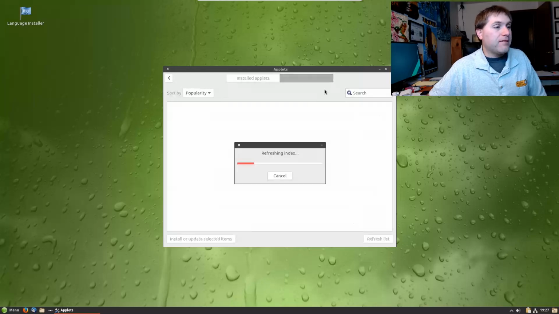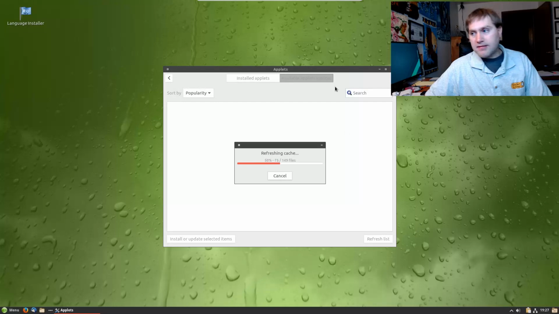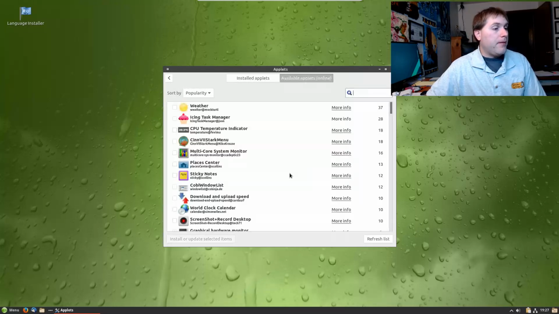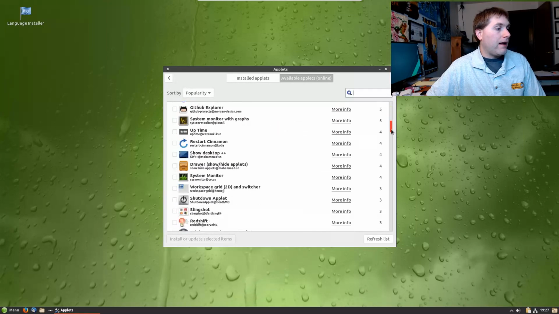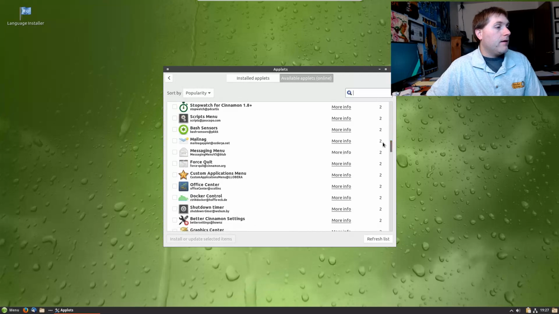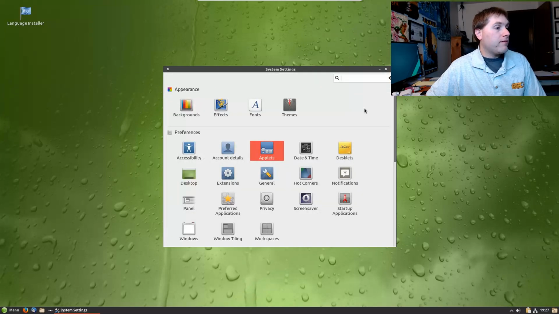There are some applets available online. Some of these could potentially break the system, so you have to be very careful when you are adding these types of things. But anyway, you can come over here and grab things like weather icons and things like that. So that's your applets. The other things are desklets.